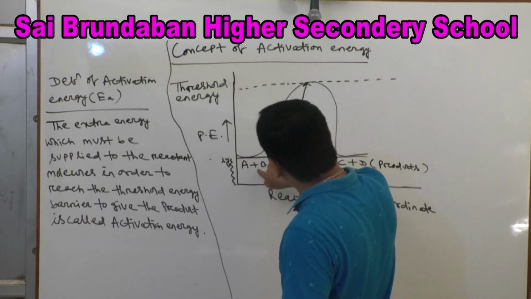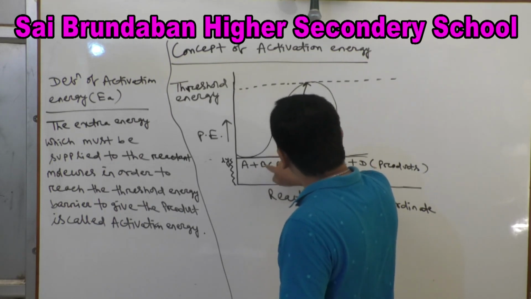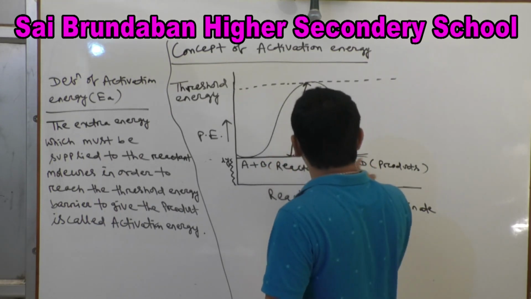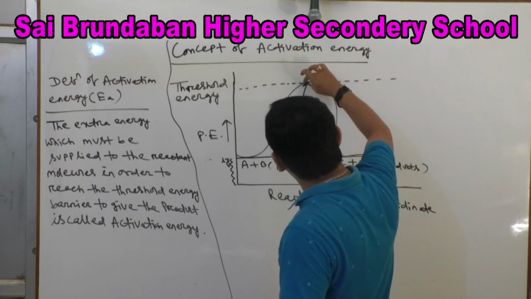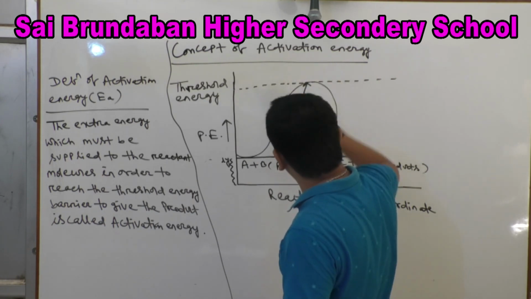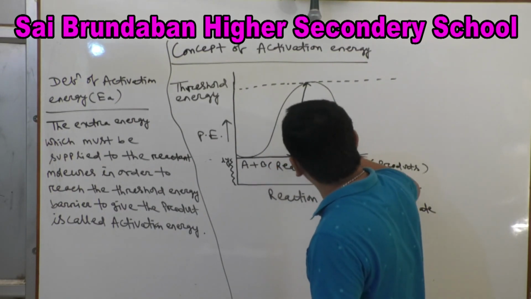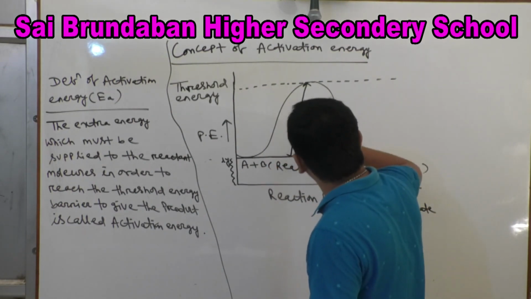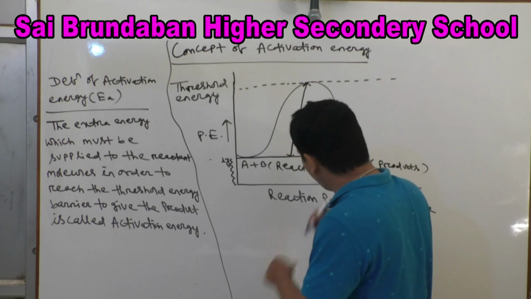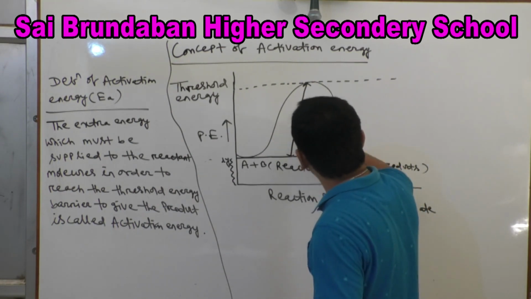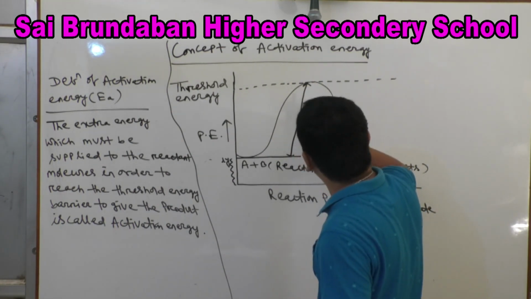So how much minimum amount of energy must A and B possess so that their mutual collision gives rise to product? Up to this amount of energy, that is threshold energy. In order to reach the threshold energy barrier, A and B must acquire some supplied energy, some extra energy that we will supply. This extra amount of energy is called activation energy.